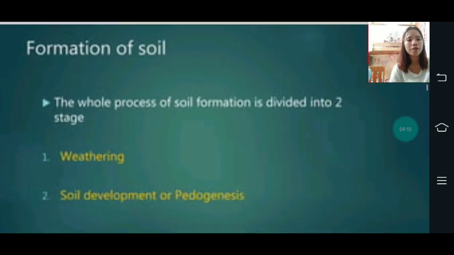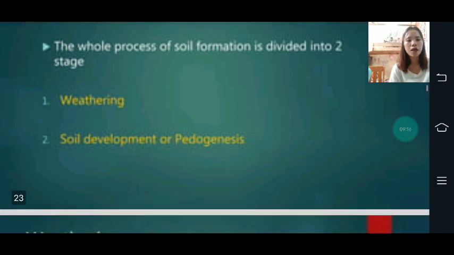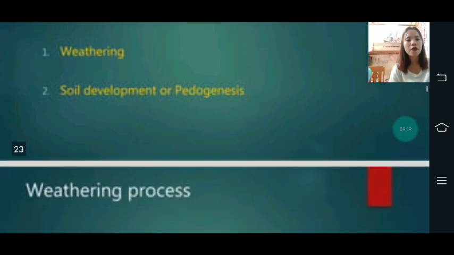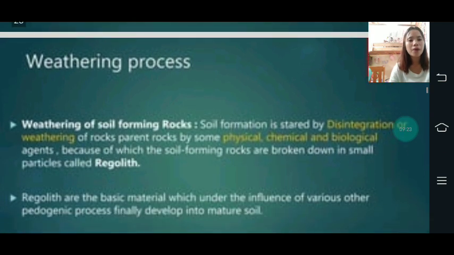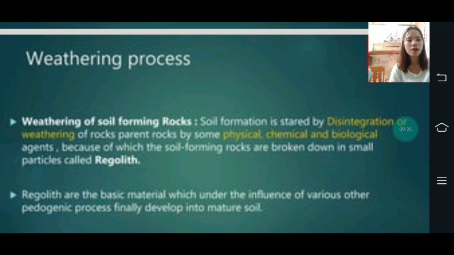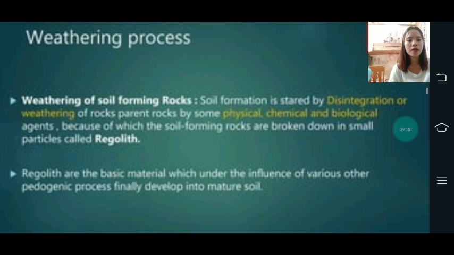Then the whole process of soil formation is divided into stages, which are weathering and soil development, or pedogenesis. The weathering process of soil-forming rocks: soil formation starts by disintegration or weathering of parent rocks by physical, chemical, and biological agents, because of which the rocks are broken down into small particles, called the regolith.